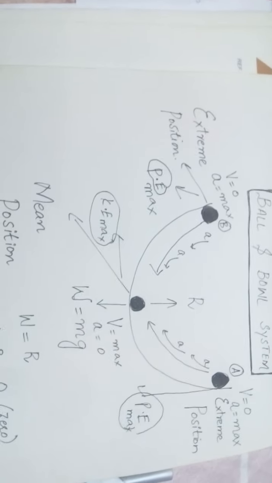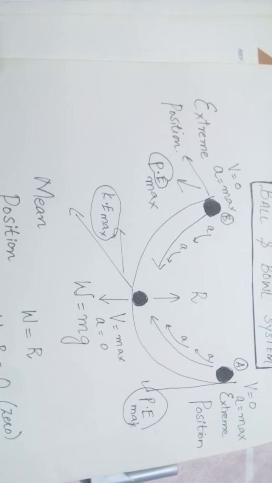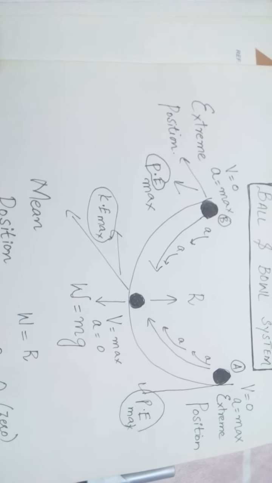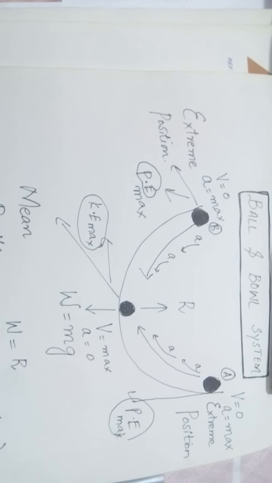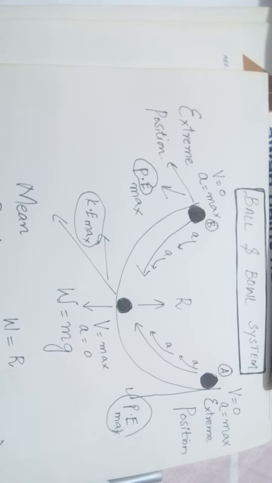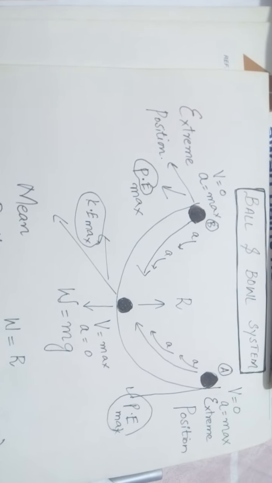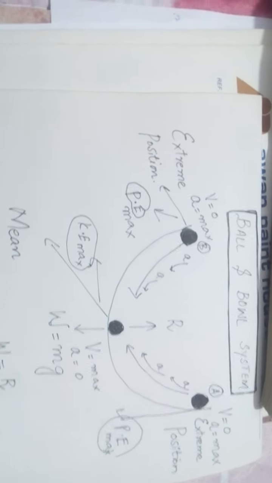The second condition in the book is that its acceleration is always directed toward the mean position, and you can see in the diagram that the acceleration of the ball is always towards the mean position. So the second condition of simple harmonic motion is also satisfied. The third condition is that the magnitude of the acceleration is always directly proportional to its displacement from the mean position.